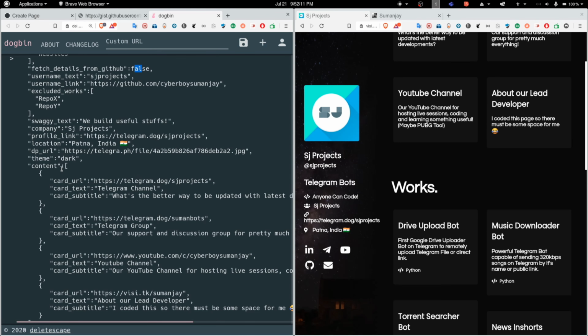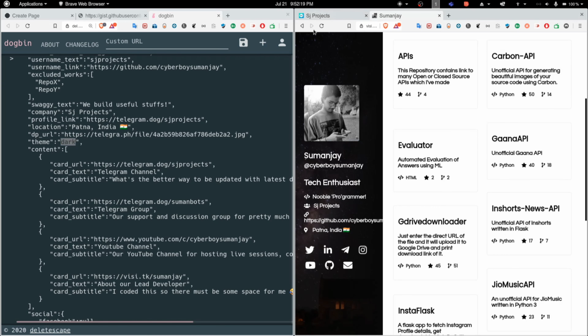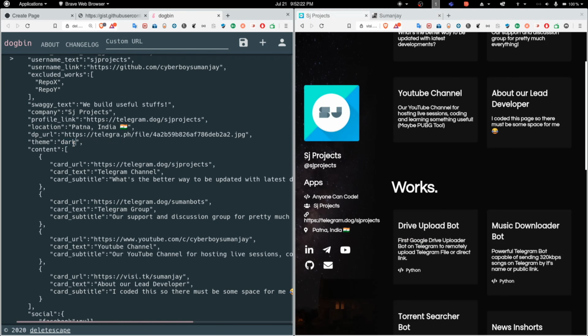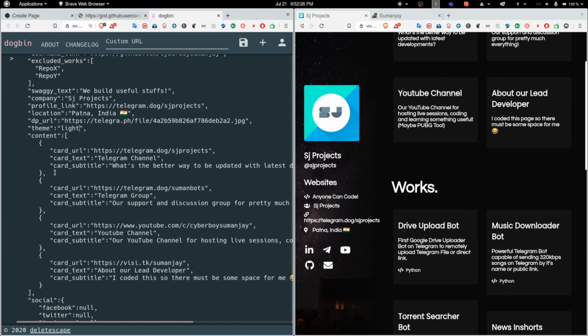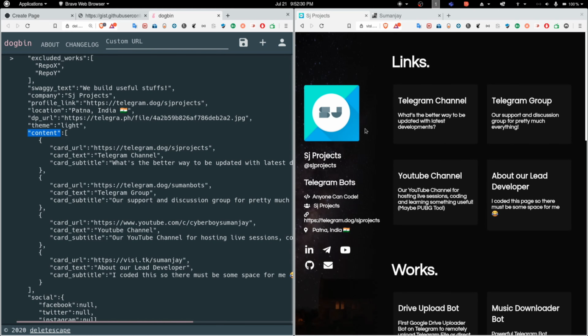So if you update the DP on GitHub, it will automatically be updated on your resume or portfolio, whatever you call it. Okay, so now I'm using the dark theme, and the background will be black, and if you set it to light, it will be white. So there are two options. I will just set it to light just to see if changes are reflected or not. And then you can see a key, content. So content is basically the contents of the link section.